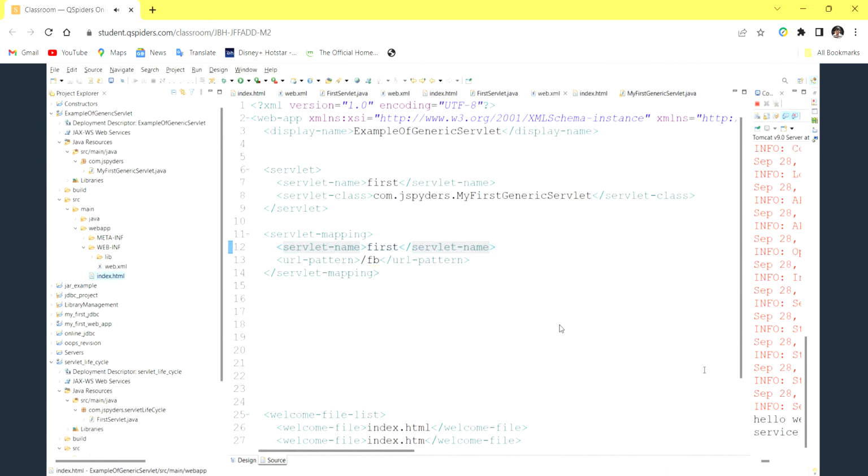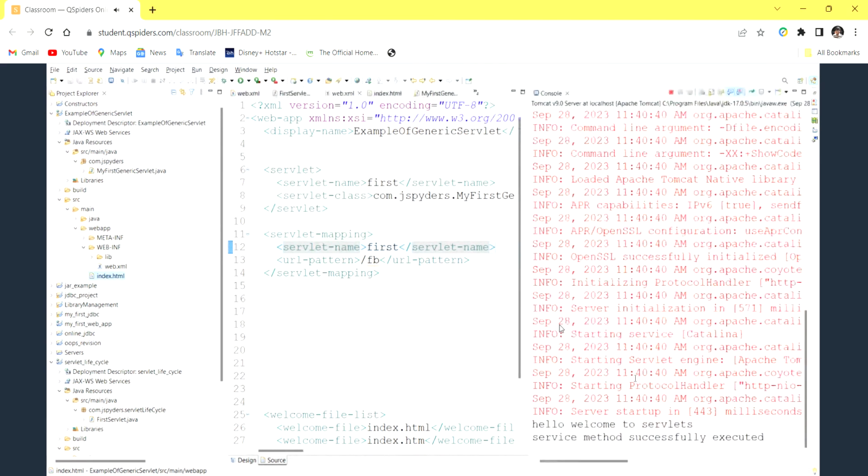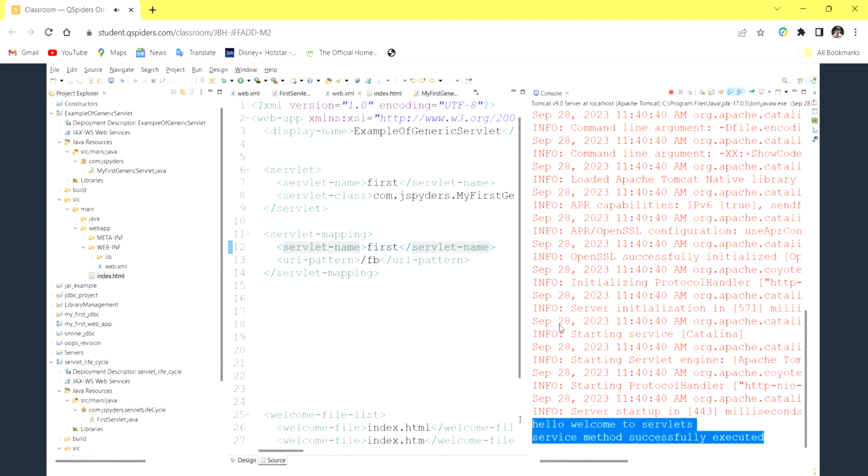So welcome to the programming world. Click here to go to another page. So I am clicking here. A blank response has been sent because I am not sending any response. Now see here, service method executed successfully.